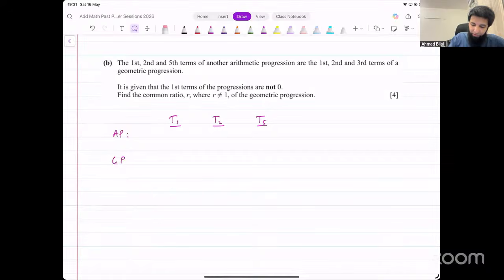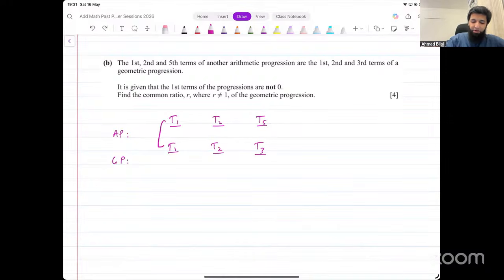The terms of the geometric progression that they correspond to are the first, second, and third terms, so T1, T2, T3 of the GP. The first terms are the same. The second terms are the same. The fifth term of the AP is the third term of the GP.